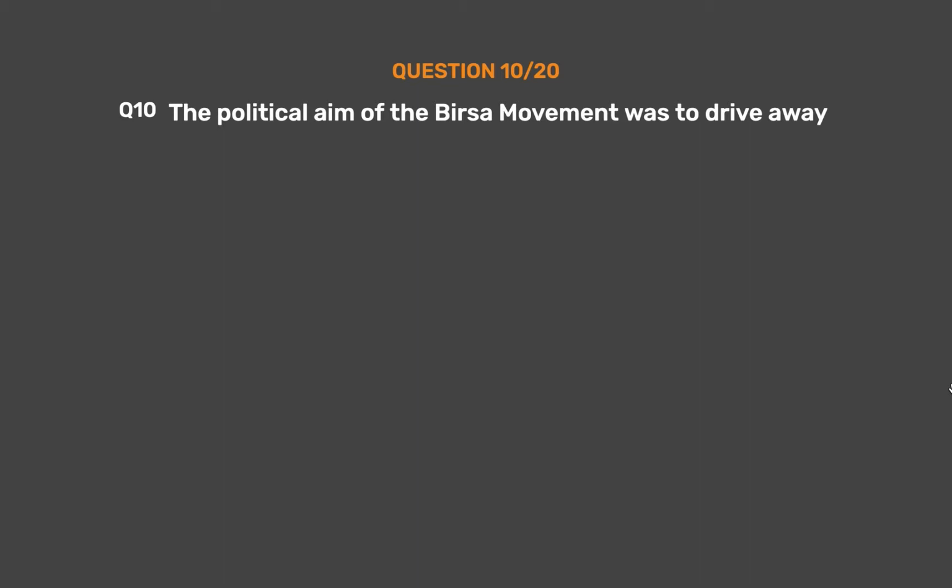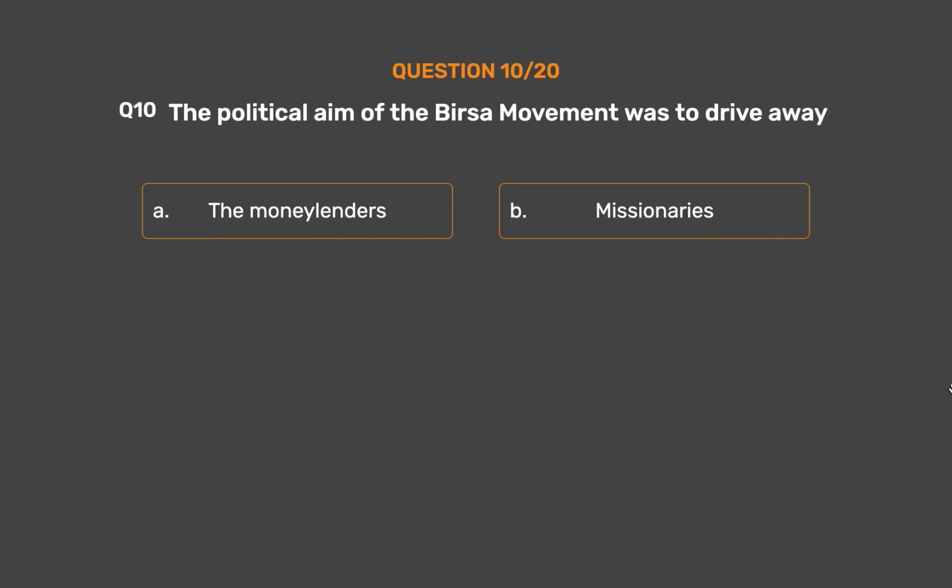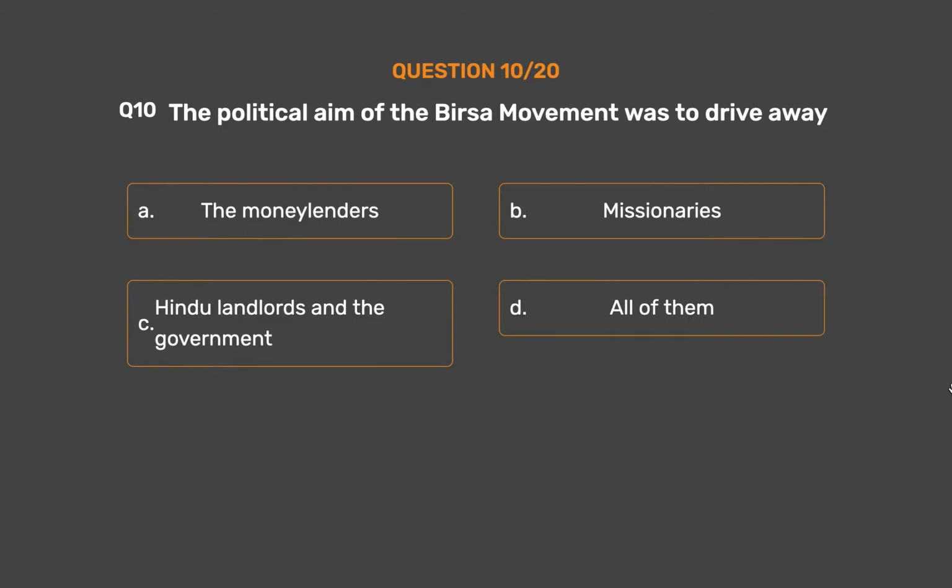Question number 10. The political aim of the Birsa movement was to drive away. Option A. The money lenders. Option B. Missionaries. Option C. Hindu landlords and the government. Option D. All of them.